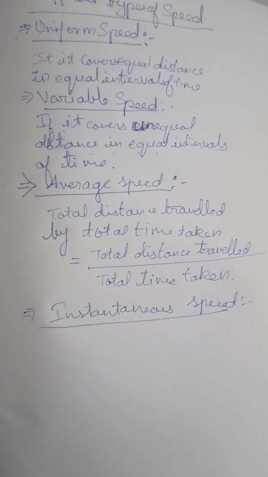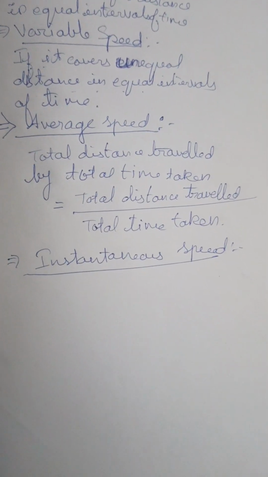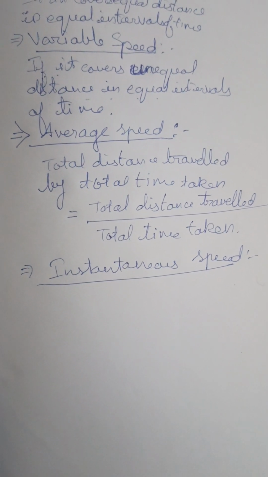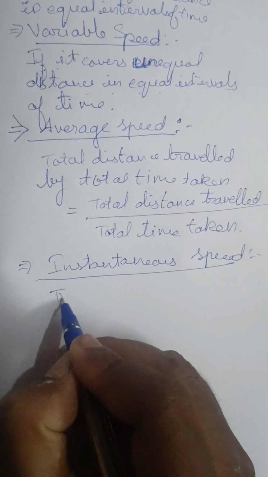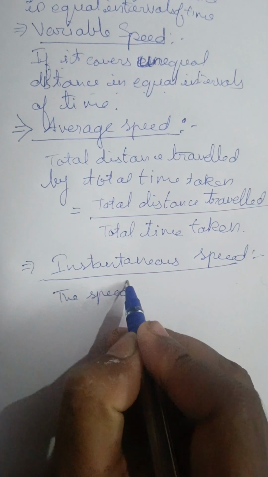Okay, so let us see the definition of it.